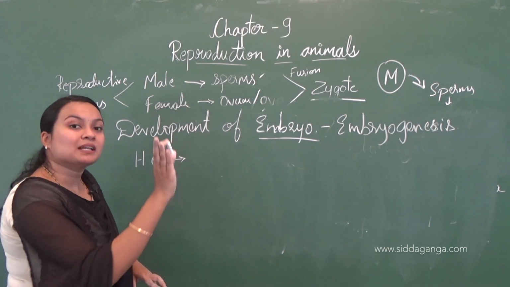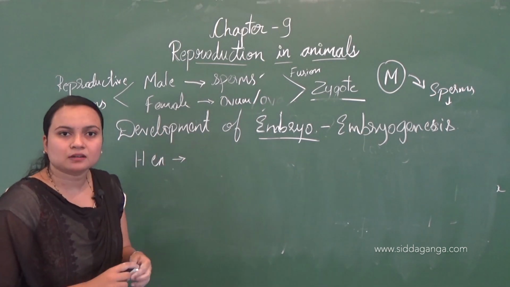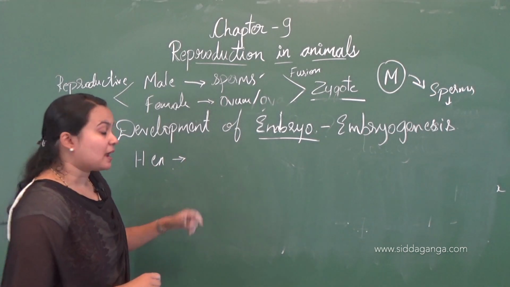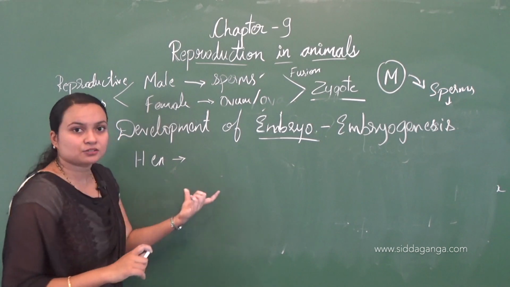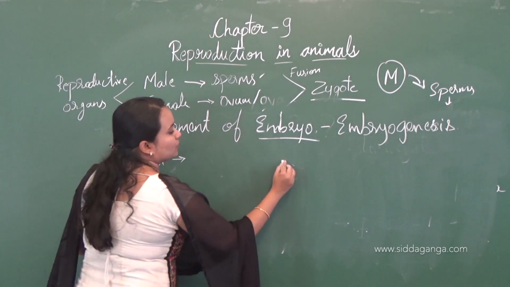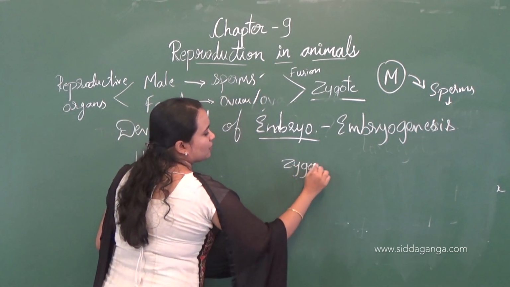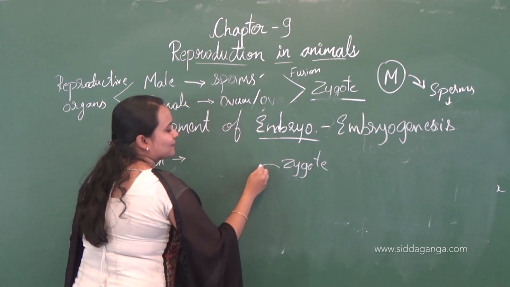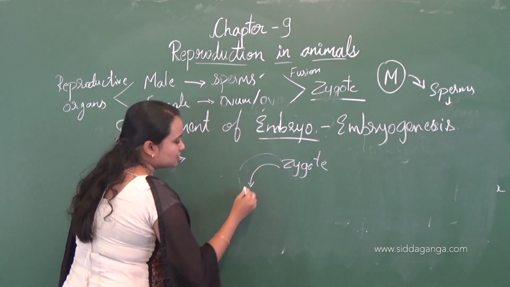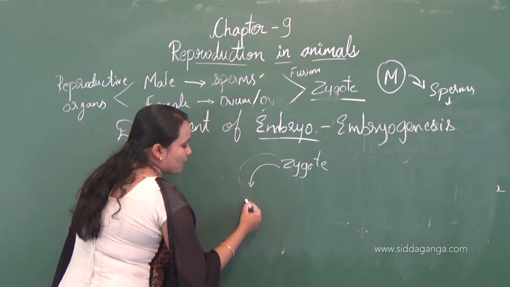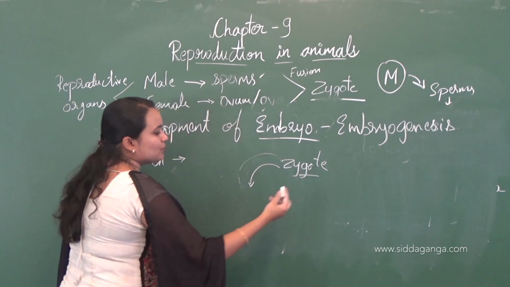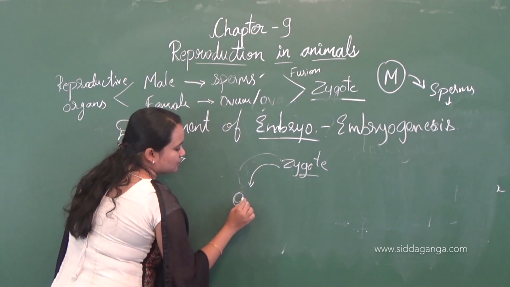Fusion of male and female gametes takes place inside the female reproductive organ, right? So at that time, the fertilization takes place, and the zygote which is formed will travel down the oviduct. When it is traveling down, the zygote will develop a thick shell.